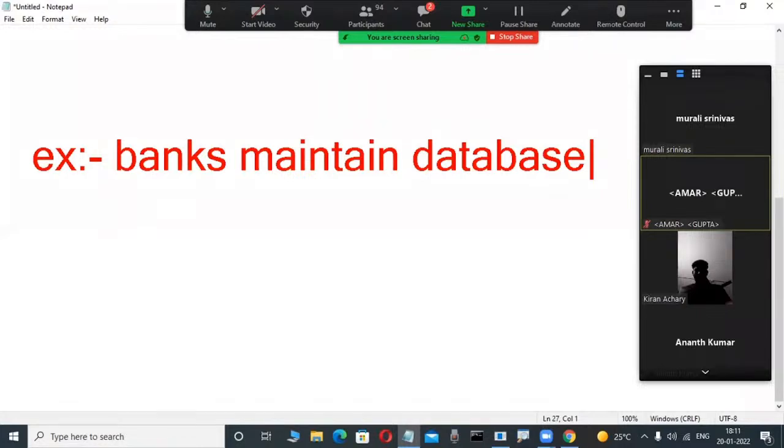Suppose you are also, I am also, or some other customers are withdrawing some amount. Those details are also wanted. Again, some people are transferring money from one account to another account, either online or offline or anywhere. All those transaction information I want to store permanently. Then only can we operate all these things. That's why banks maintain databases. Banks, everyone understands.